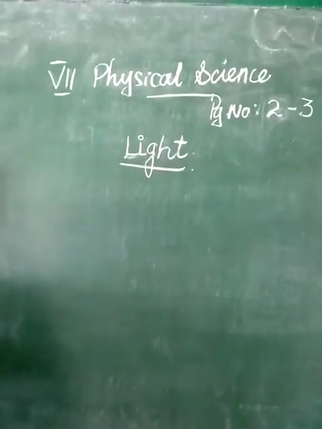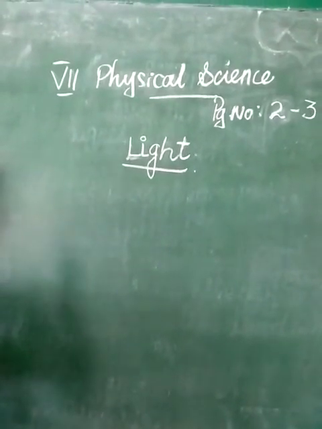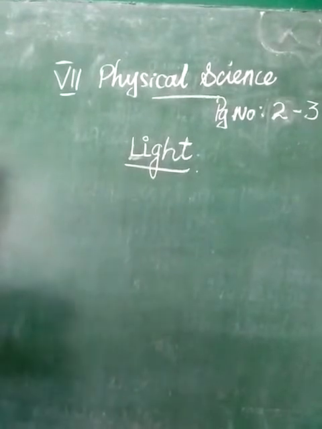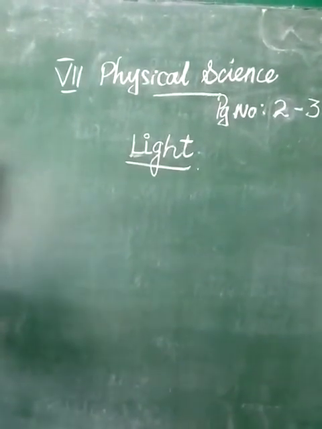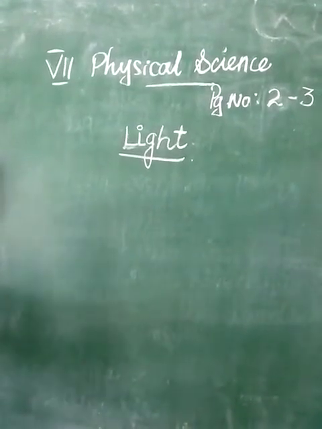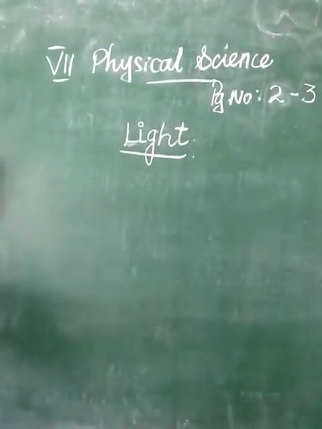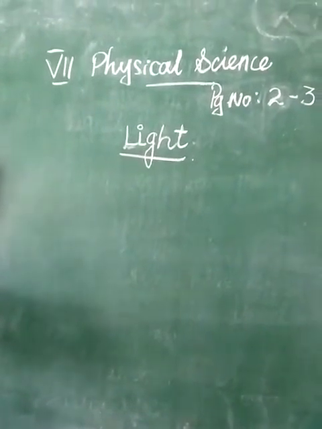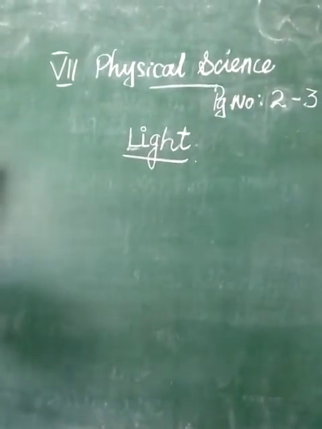Today we are going to enter the third term. First, we are going to see the lesson on light. So what is light? If you enter a dark room, can you see any objects? No, you cannot see the objects because nothing is visible to our eye. The moment you switch on the light, everything will be visible to us.